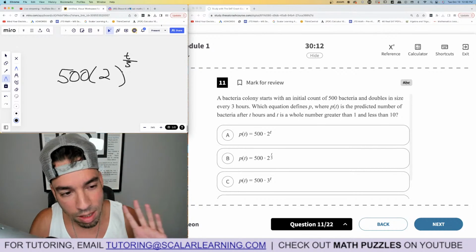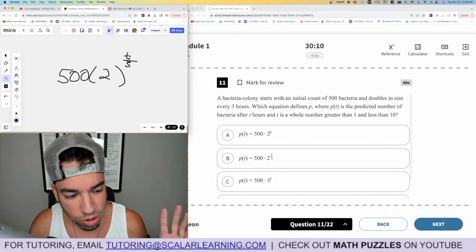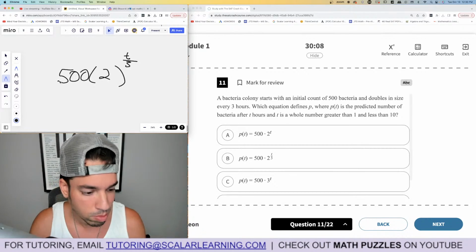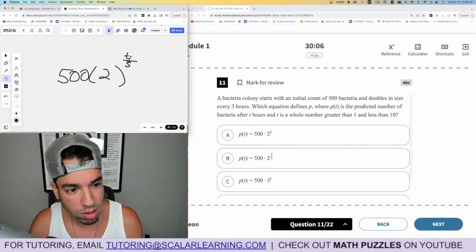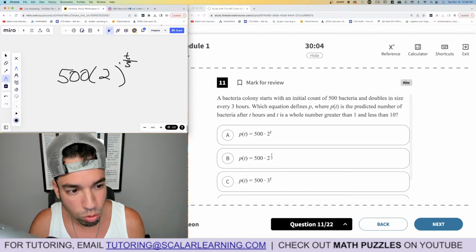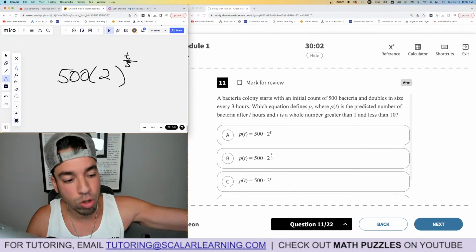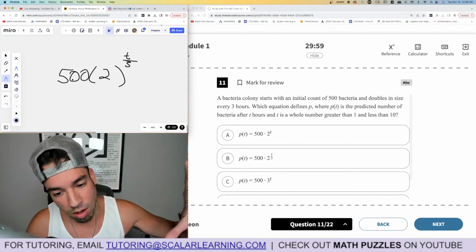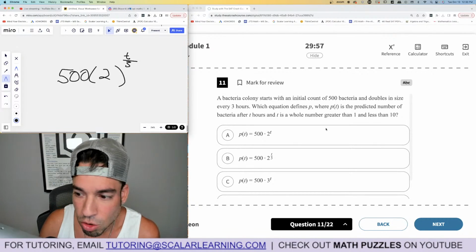Now, if that doesn't make sense, imagine this. I plug in 3 for t, and I get 2 to the first power. That would be 1 doubling. It would equal 1,000. Plug in 6. 6 over 3 is 2. 2 squared is 4 times 500 is 2,000. Now it's doubled again. So you see, okay, it works. Now let's look at the answer choices.